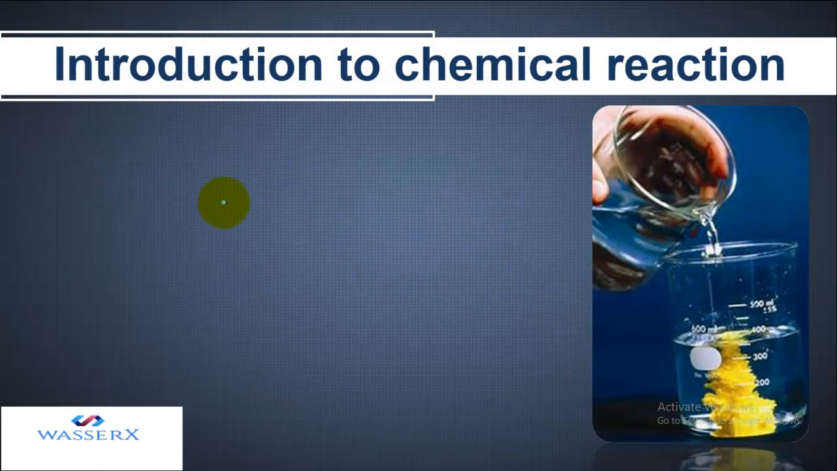The first thing we'll start with is an intro to chemical reaction. So what is a chemical reaction? The first thing is that a chemical reaction is a chemical change. So what do you mean by chemical change? We know that chemical change is a process in which a new substance is formed.